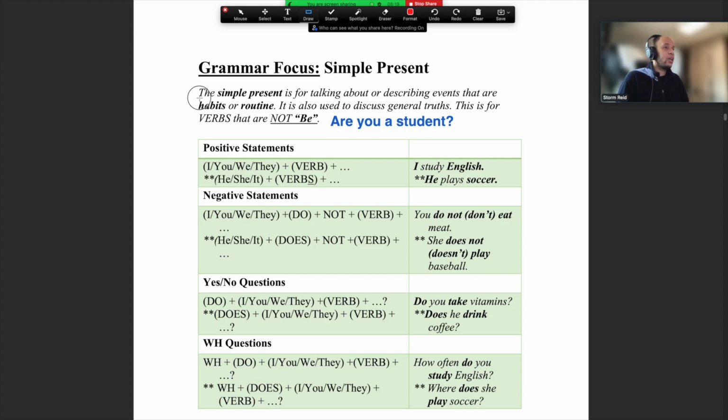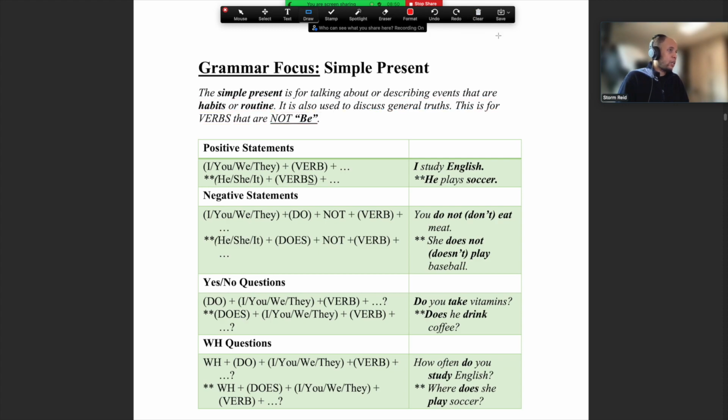If we look here, the simple present is for talking about or describing events that are habits or routines. It is also used to discuss general truths. This is for verbs that are not be verbs. So don't think about this today. We're not doing are you, am I, is he, is she. I'm not doing those.